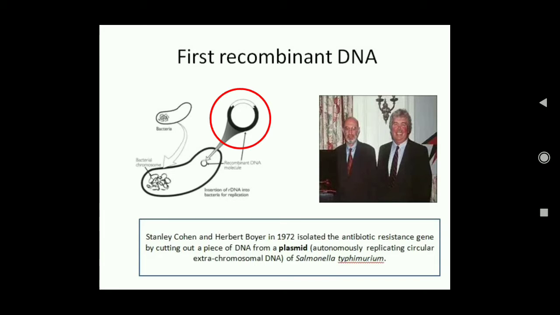The plasmid was cut and a foreign gene was inserted in the plasmid, and it was then inserted inside the host bacteria, so that as the bacteria multiplied, this recombinant DNA, that is the plasmid plus the foreign DNA, also multiplied with the bacteria.